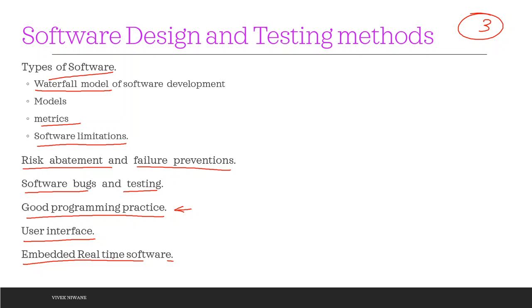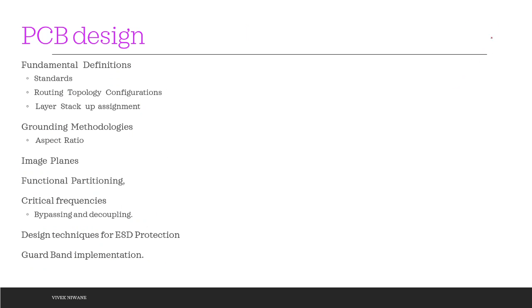Then going to unit number 3, which is once again a hardware part that talks about simple definitions and the basic introduction to PCB design. So we are going to see the fundamental definitions, what different standards PCB design must follow, then what sort of routing topologies and configurations are available while designing the PCB, then layer stack-up assignment, like your dual-layer and multi-layer PCBs.